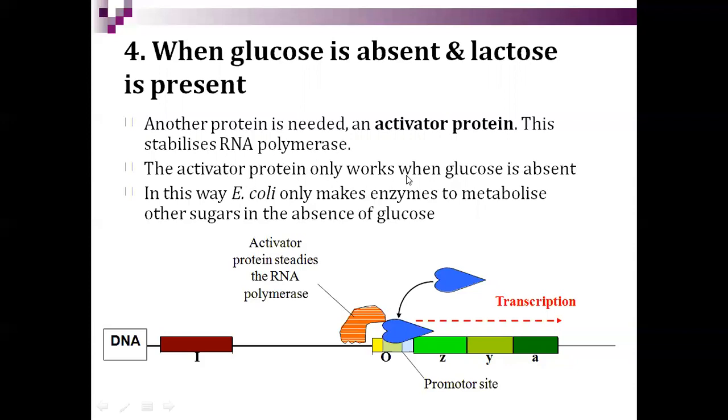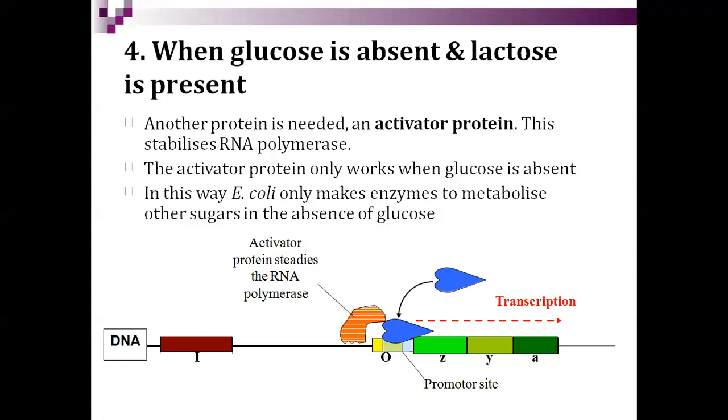The activator protein only works when glucose is absent. When it works, RNA polymerase can bind to the activator protein. It will not fall off, so it binds with the activator protein and transcription will start. Once transcription starts, LacZ activity for beta galactosidase enzyme production starts, and lactose will be hydrolyzed to produce glucose and galactose.